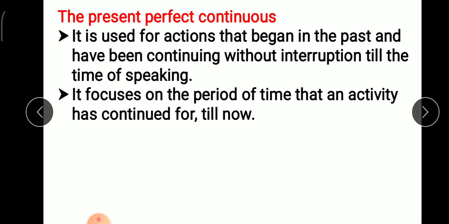Now, here in this, the action started in the past and it was going on. Continue means it was going on for a long period of time without interruption. Interruption means any disturbance till the time we are speaking about the action. The main focus of this tense is on the period of time.